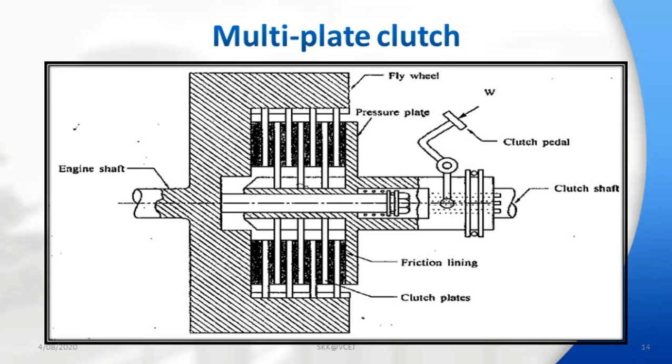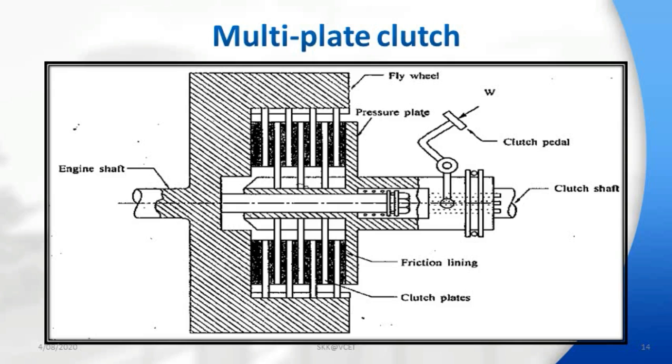The construction of a multi-plate clutch is similar to a single plate type clutch. It consists of friction plates in two sets, driving and driven plates. One set of driving plates is connected to the flywheel and the other is made to slide in the grooves on the flywheel.